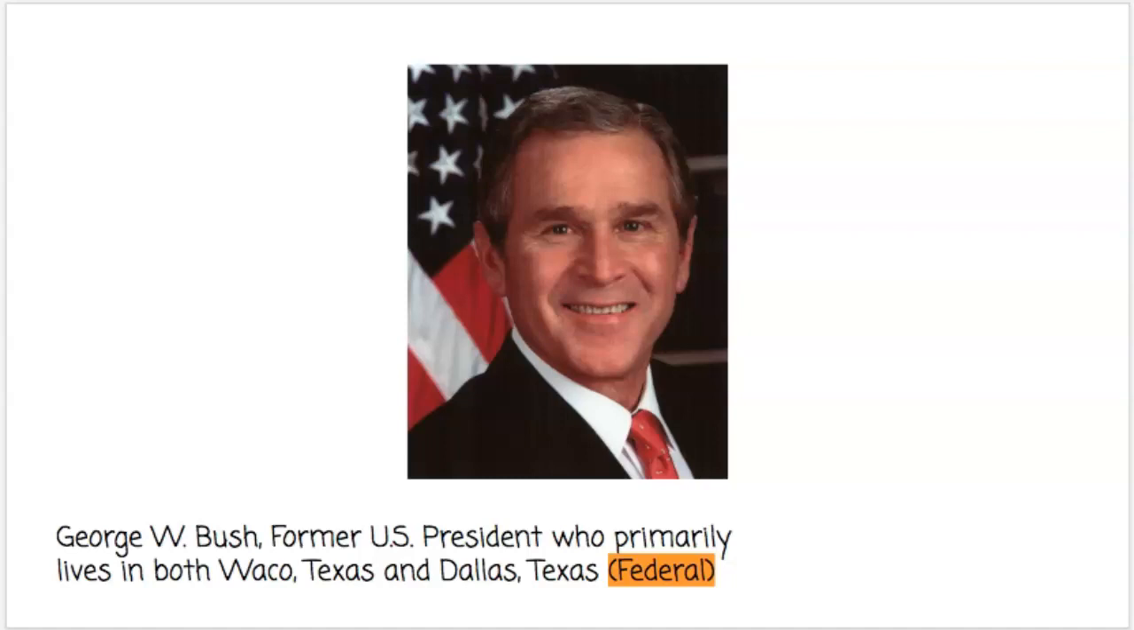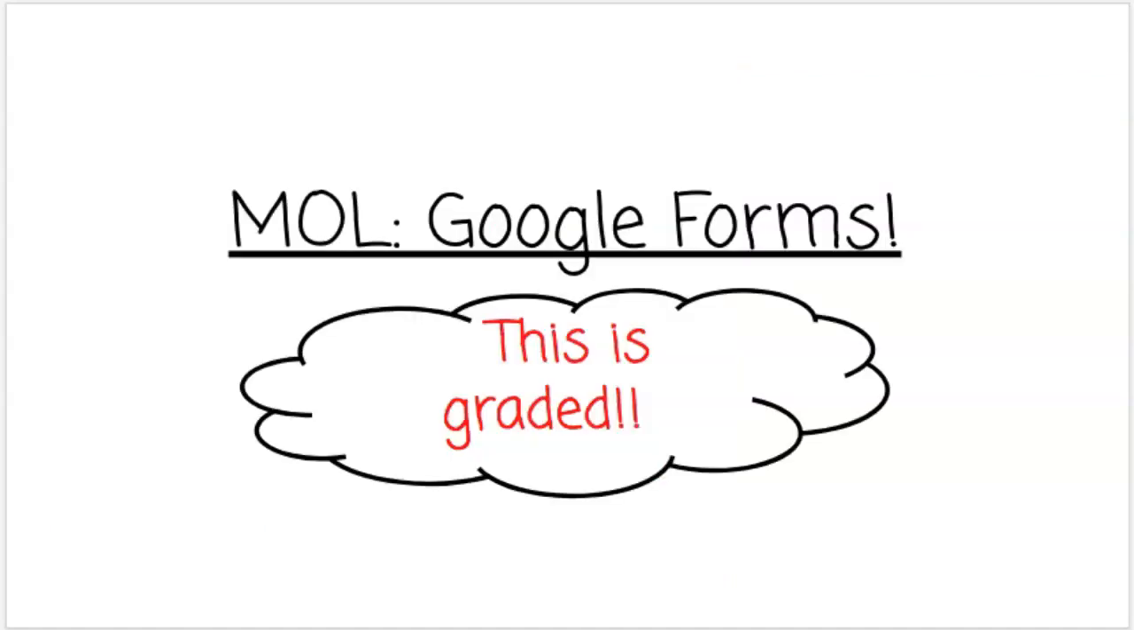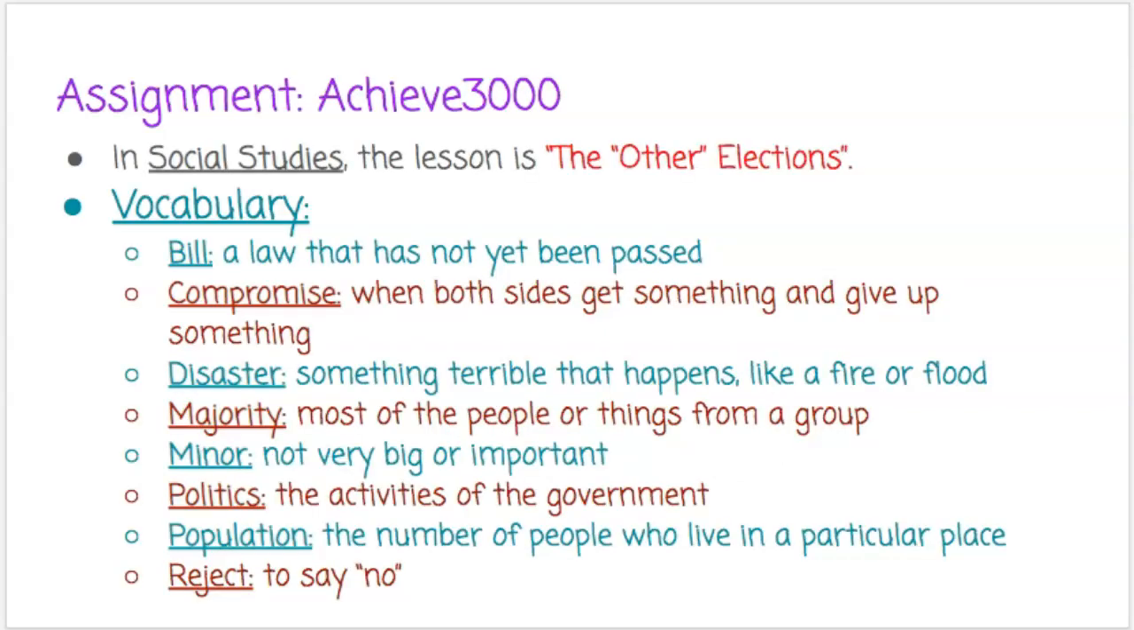Okay, so that concludes our formal lesson today. Make sure you check out the MOL. It'll be in your Google Classroom lesson. This is graded, so please do your very best. Then your assignment is in Achieve 3000 under Social Studies. Your lesson is the quote other unquote elections.